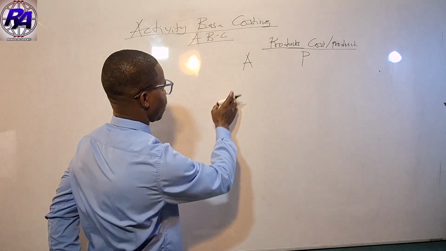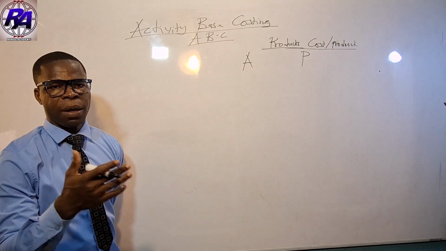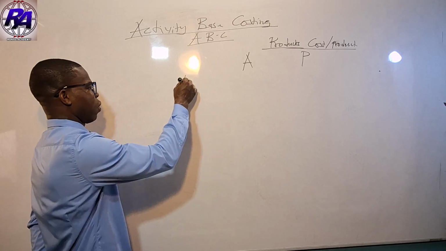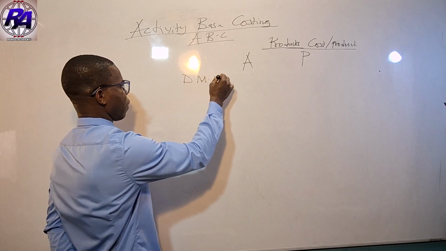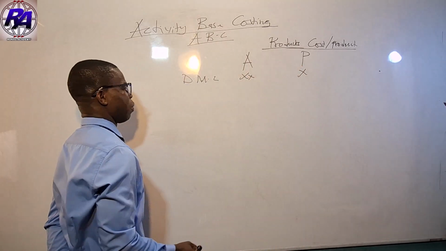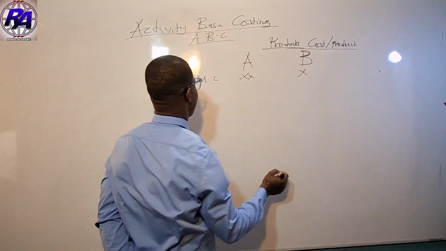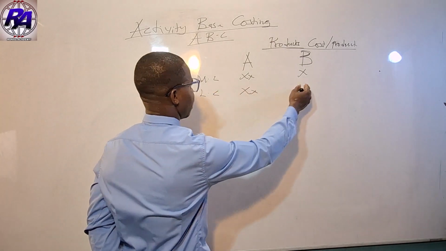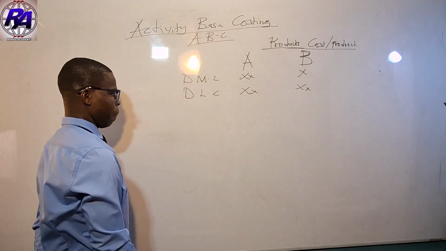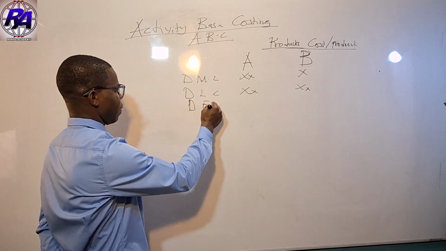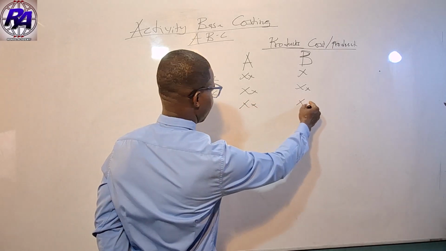So here, remember that we will need our variable production cost, that we call the direct material cost, for product A and product B. We need our direct labor cost for A and B. We also need our direct expenses, in case there is any, for A and B.